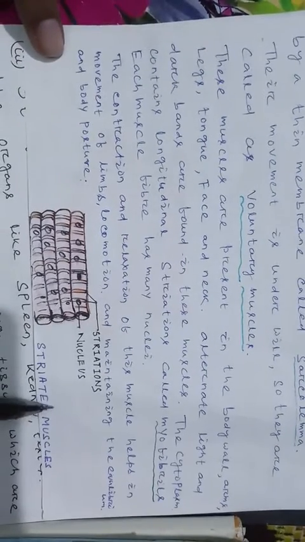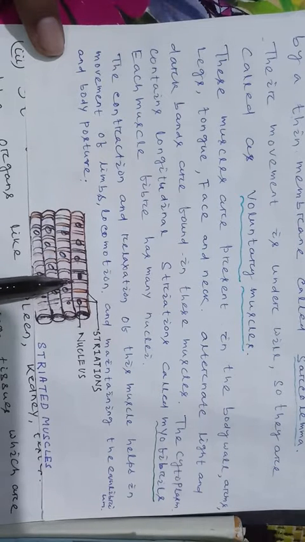This is the structure of striated muscles. These are the striations, alternate light and dark bands. This is the light band and this is the dark band. This is the nucleus. There are so many nuclei.